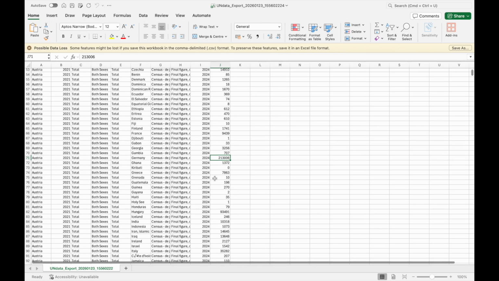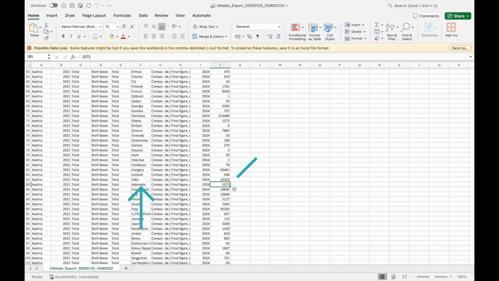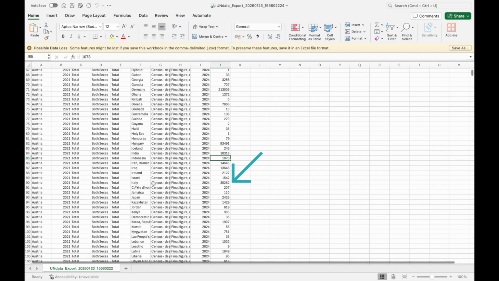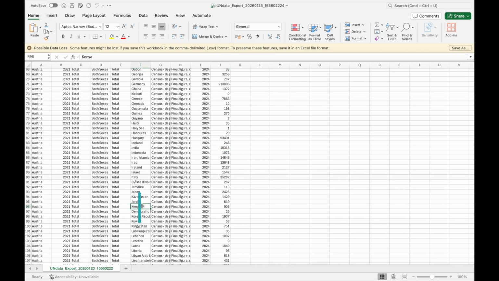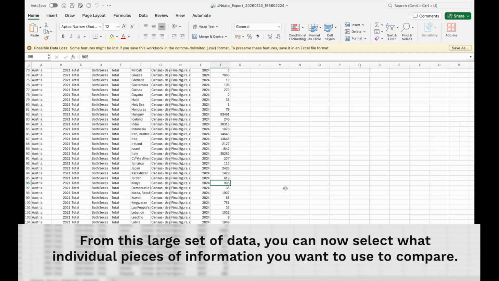But what we can also do is check out Indonesia, a country I've lived in before, and we see there's only 1,000 Indonesians living in Austria, so quite a minority. And when we go to Kenya, another country I've lived in, we can see 905 Kenyans currently living in Austria. The great thing about this UN data set is we could select the whole world, and isolate where people from different nations live.